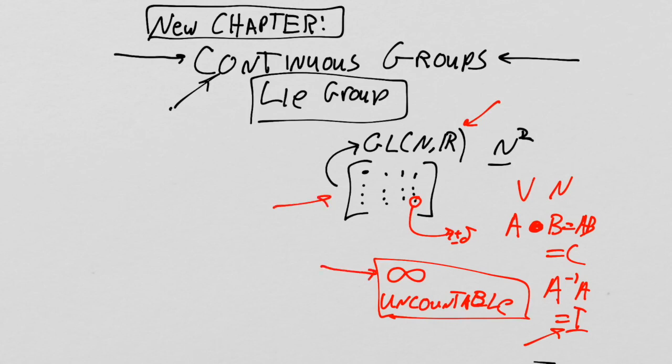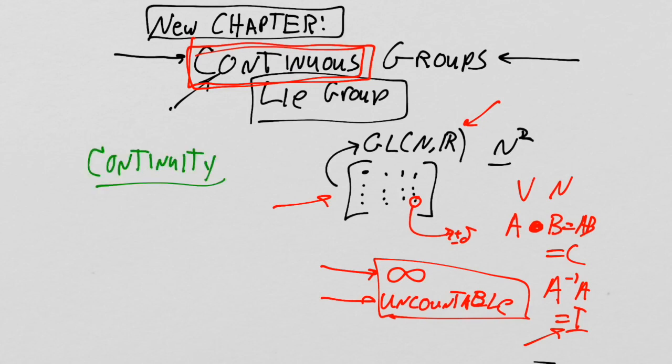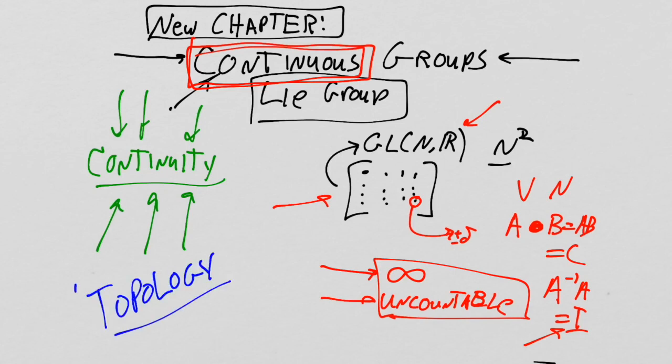So we know this thing is a group. We know it's got an infinite, uncountable number of elements. So now, we could call that an infinite group. That's not a problem. The trick, though, is we have this word continuous group. So clearly, we have to understand the notion of continuity. And where does the notion of continuity come from? Where do we turn to understand continuity? The answer is topology.